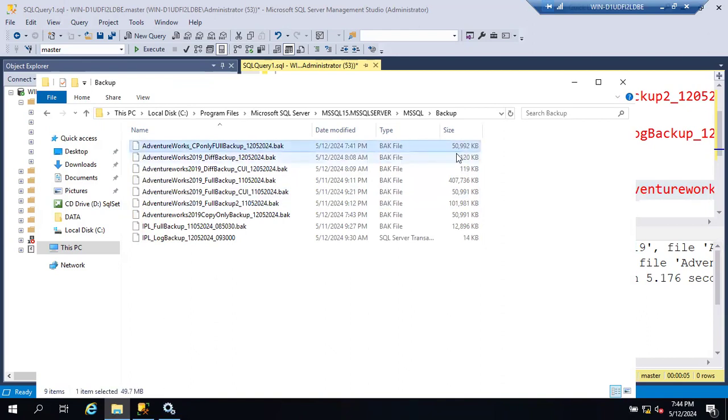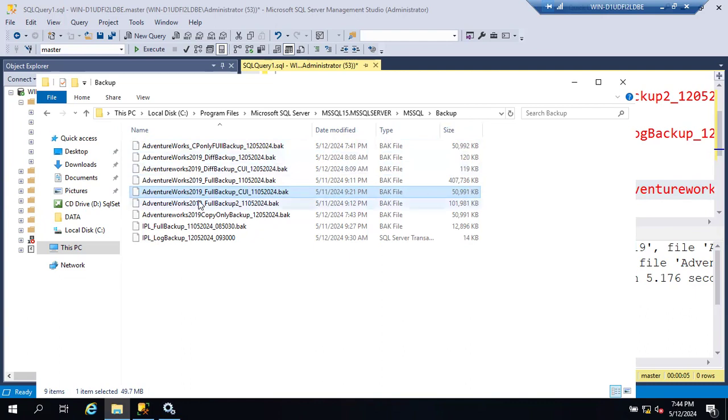See here, copy only is 50,000, and the normal full backup for the same database, how much? Same only, there's no difference as such, except for 992 and 991. That's it. Of course, one day, almost 12 hours passed, so that's why you can see a 1 KB difference.